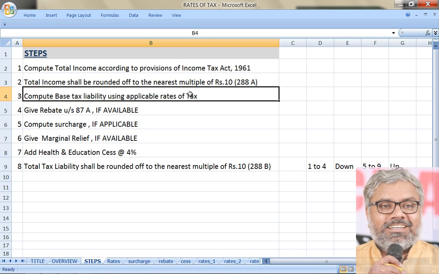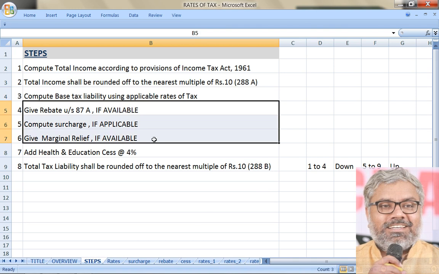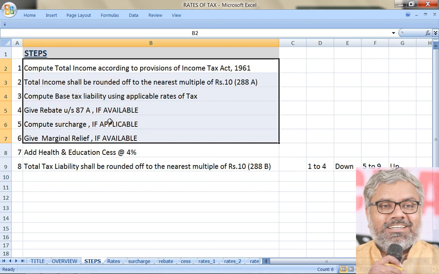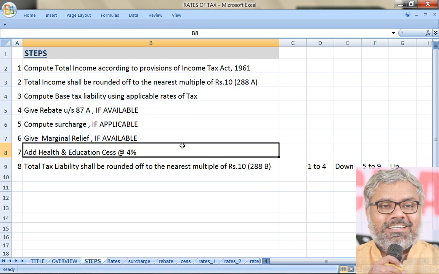So base rate of tax is the core competence of computing the tax liability. These things have to be applied carefully according to the actual provisions, and in the given case. This is common. The 7th point, adding health and education cess of 4%: there is nothing called if applicable, it is always applicable. Once we have the tax liability before the cess, adding 4% to that is mandatory, compulsorily to be added.